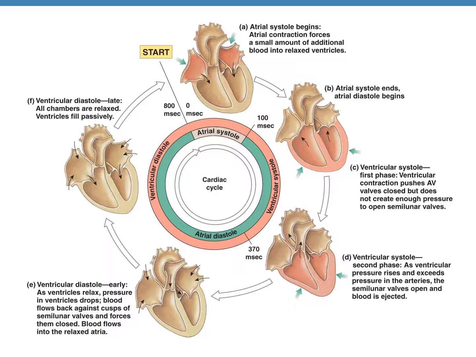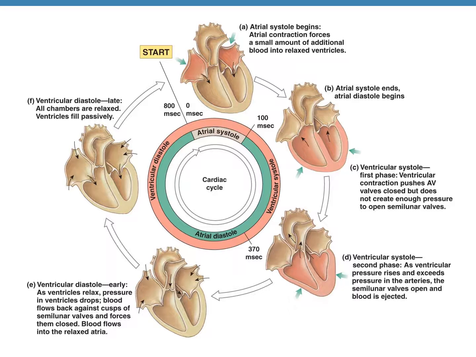The third event is early ventricular diastole. As blood is ejected out of the ventricles, now the pressure inside the ventricles drops. So the blood is now flowing back against the cusps of the semilunar valves, and these semilunar valves are now closed. As the semilunar valves close, they make another sound called dup, which is the second heart sound, or S2. Now blood is flowing into the relaxed atria.